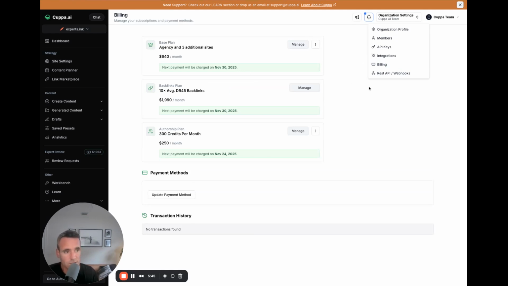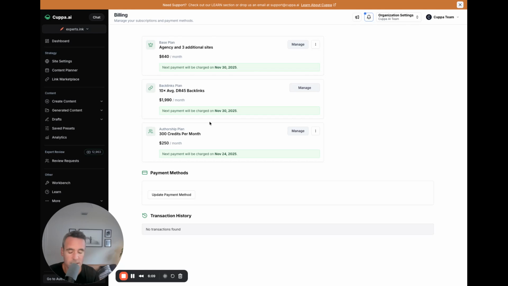This is what it looks like in our demo here. So I'm on a base agency plan with 3 additional sites. Our base plan is 5, and then I added 3 sites, so 8. It'll be $640 a month. I'll go through why that number backs out. You can add in 10 links here on average, DR 45.